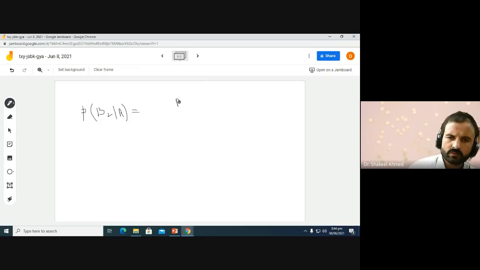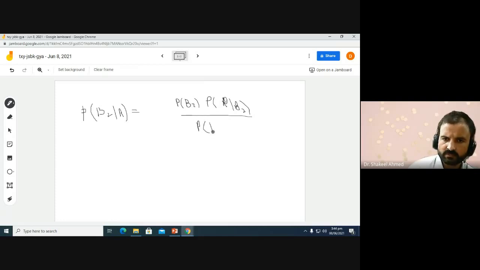So we will use the Bayes theorem, which gives probability of box 2 times probability of red ball given box 2, divided by probability of red ball, sorry.